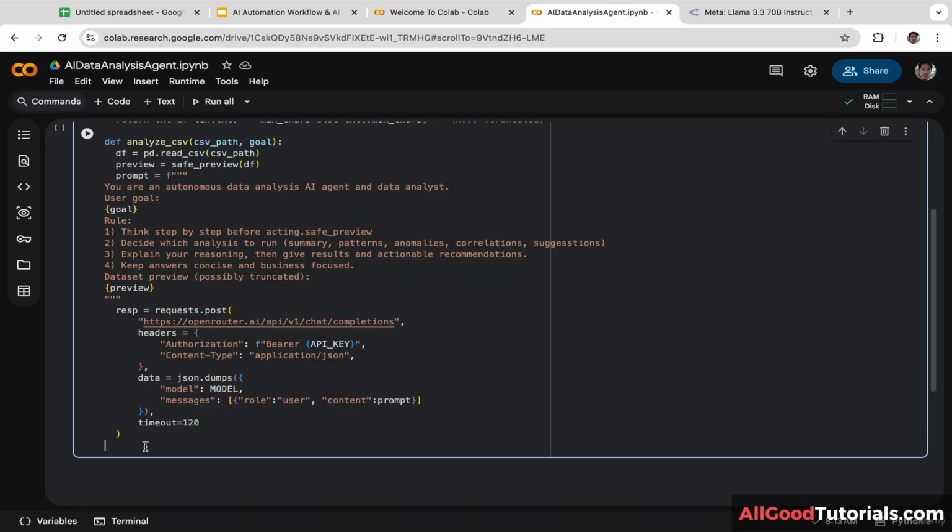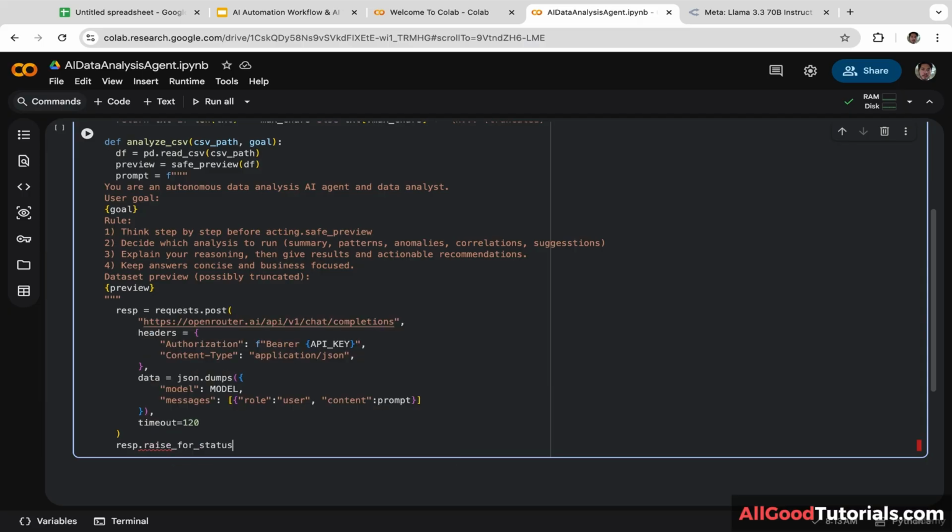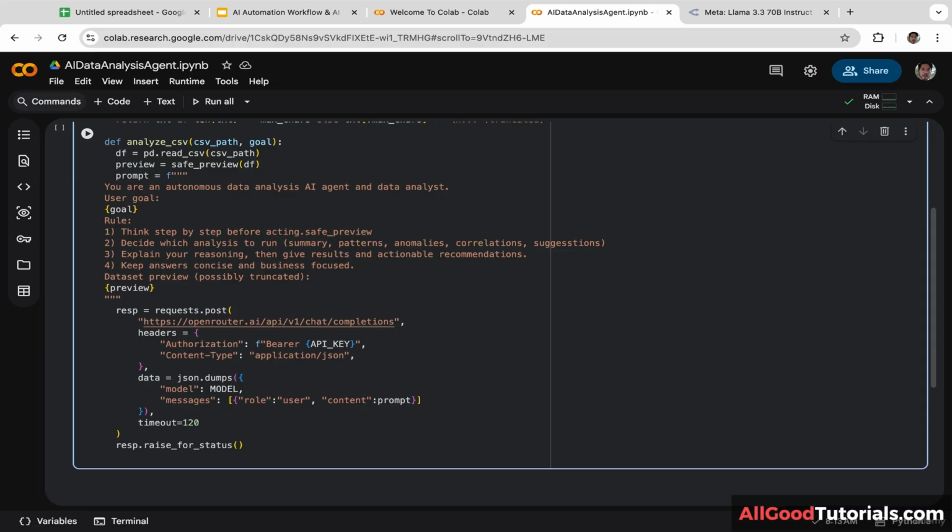Then after that, we are going to throw an exception if the API request failed. response.raise_for_status. Next, we are going to extract the AI generated analysis and return it with the data frame.